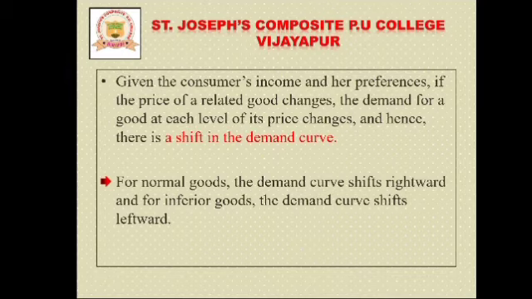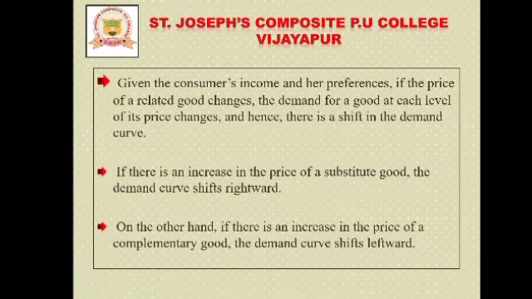For normal goods, the demand curve is shifted to the right, and for inferior goods, the demand curve is shifted to the left. In normal goods, if income increases, demand also increases, so the demand curve shifts to the right. In the case of inferior goods, the demand curve will be shifted to the left.